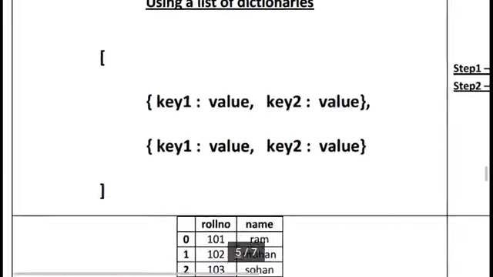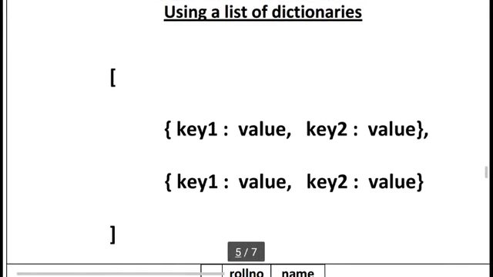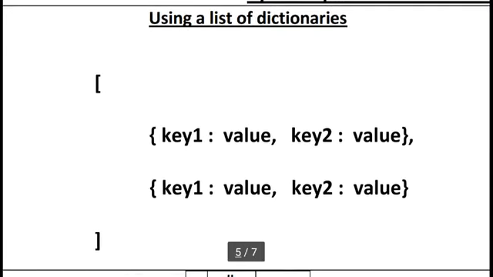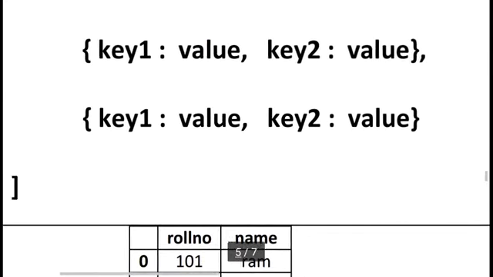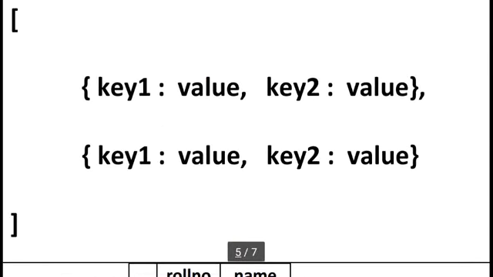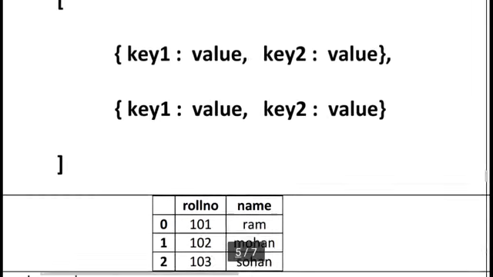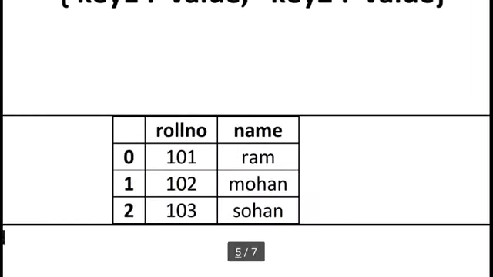Here you can see the basic structure. Because it is a list, you use square brackets, a list of dictionaries. Here there are multiple dictionaries, not one dictionary. So you can see curly braces opening and closing, comma, then again curly braces, because here I am using multiple dictionaries in a single list. Or you can see key 1 colon value, comma, key 2 colon value, key 1 colon value. So this is the basic structure, and using this structure we can create our previous data frame, the same data frame.